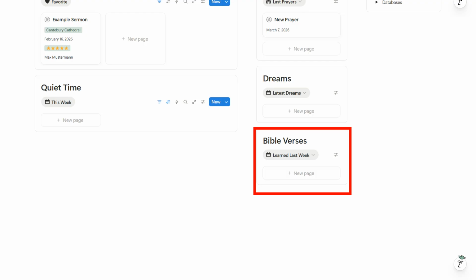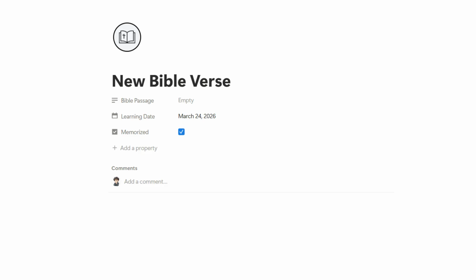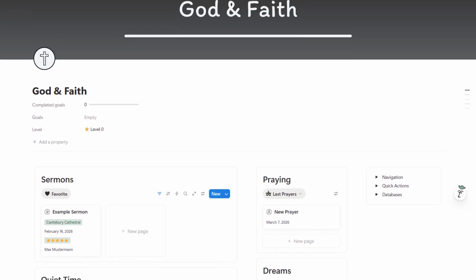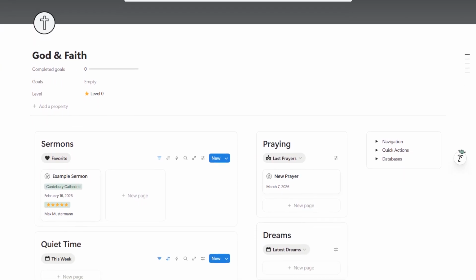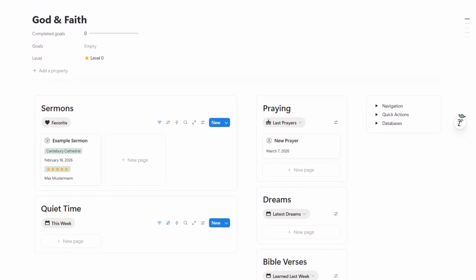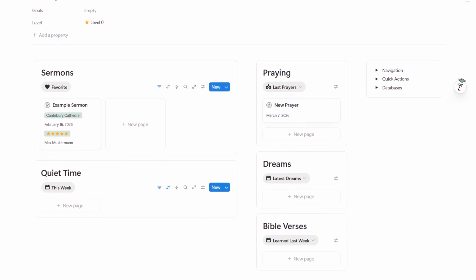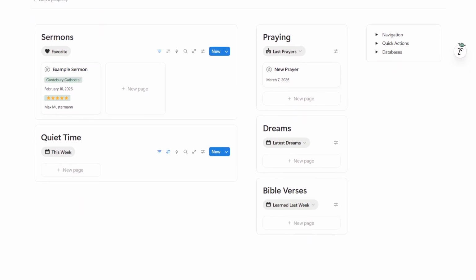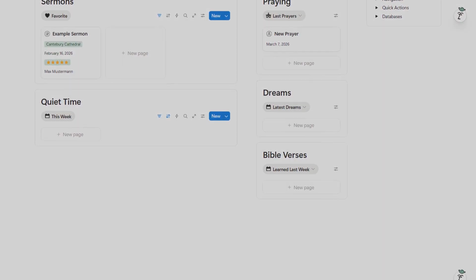The Bible verses section helps you collect verses you want to memorize or reflect on. You can store the verse, its reference, and your personal notes about it. The purpose of the God and Faith Life Zone is to create a dedicated space for spiritual growth. Instead of letting meaningful thoughts or insights disappear, you can document them, reflect on them, and revisit them over time.